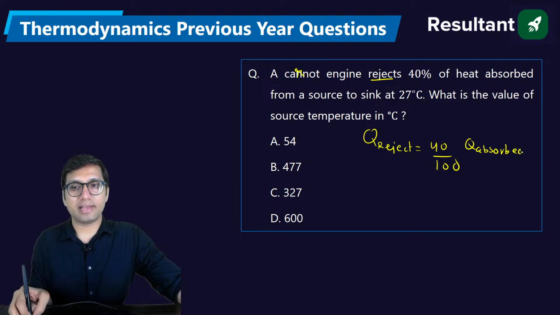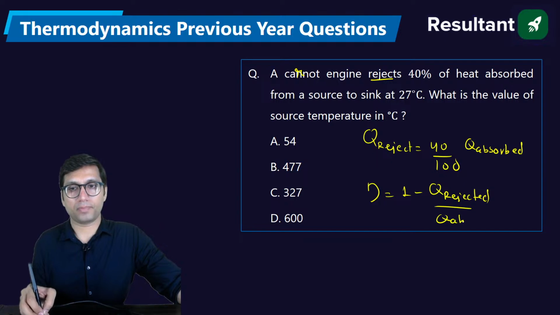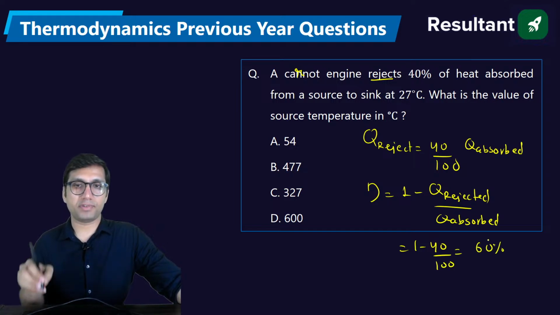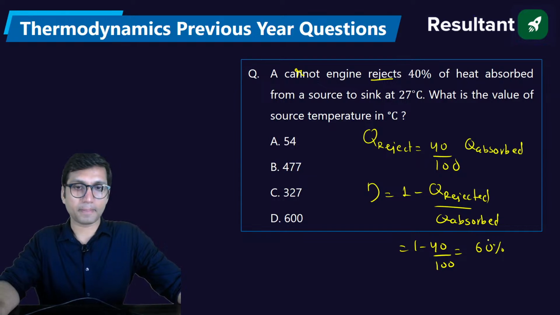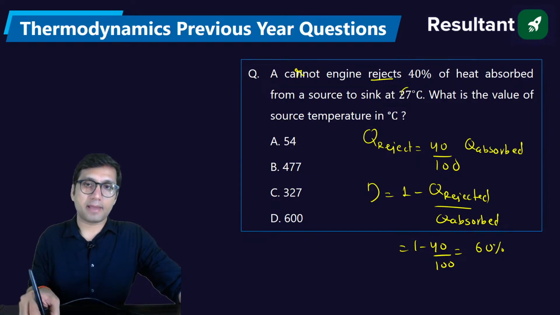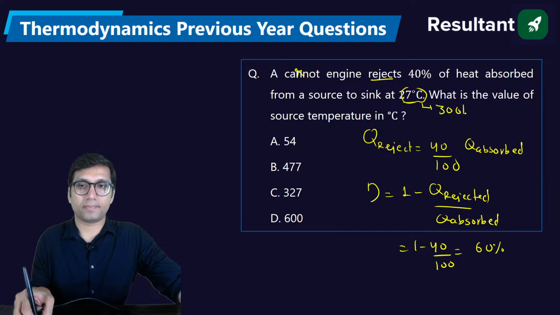So can you find the efficiency? Efficiency will be 1 minus heat rejected by heat supplied. This is the formula. So what will you get from here? You will get 1 minus 40 by 100, which is 60%. The efficiency will be equal to 60%. Now the sink temperature. The sink temperature is given as 27 degrees Celsius, which is 300 Kelvin.